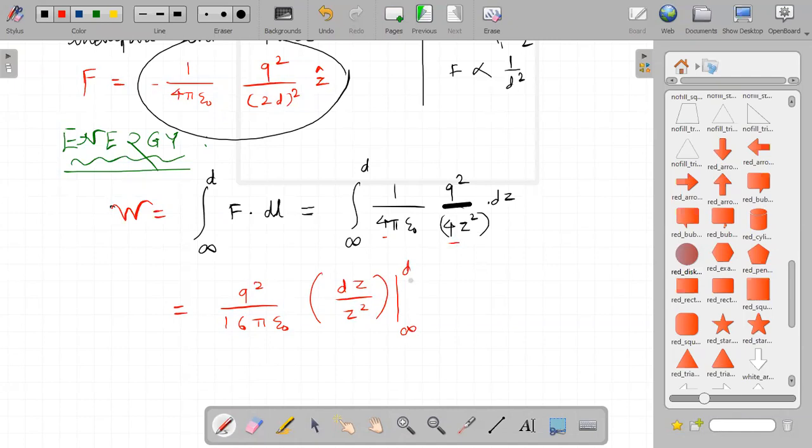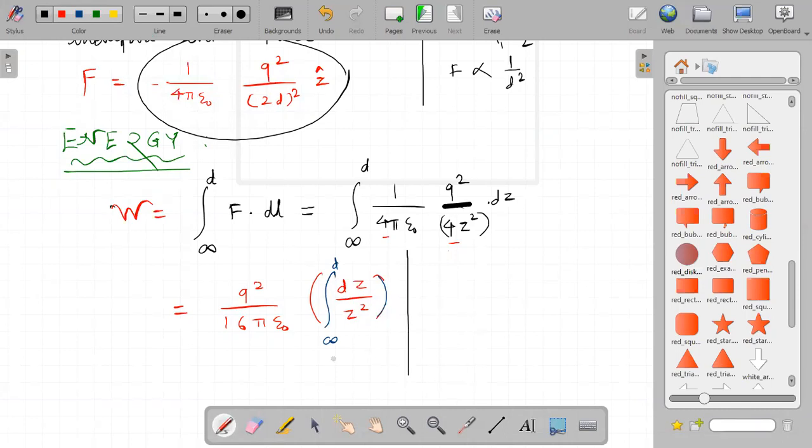Is it correct? Now, first I will find the integration of this, that is integration from infinity to d, and then I will divide the screen into 2 parts to solve the next value.